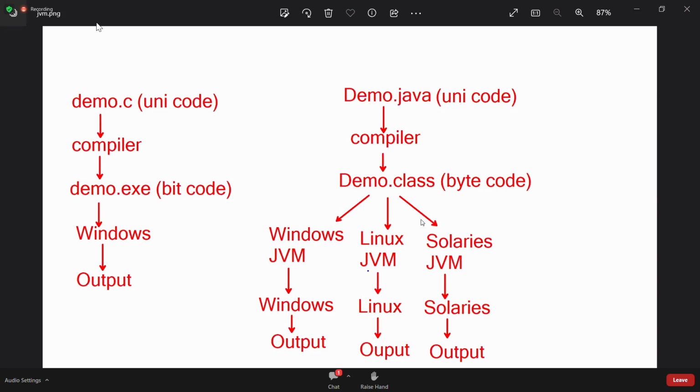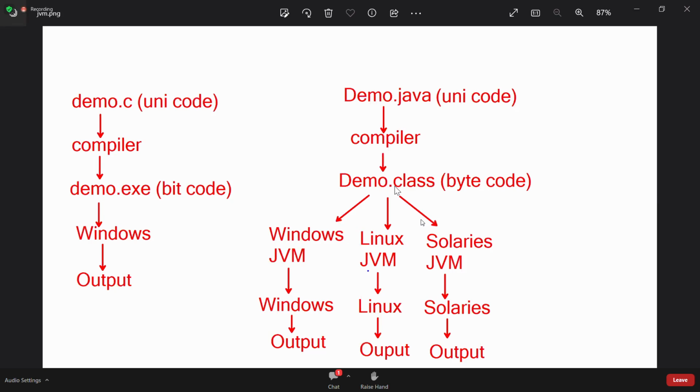JVM is not independent. This JVM is only for Windows. This JVM is only for Linux. This JVM is only for Solaris. Can this Windows JVM be run in Linux? No. Windows JVM is for Windows only. Linux JVM is for Linux only. Solaris JVM is for Solaris only. But is this Java program specific to Windows? No. You can use it on any operating system: Windows, Linux, Unix, Solaris, like that.